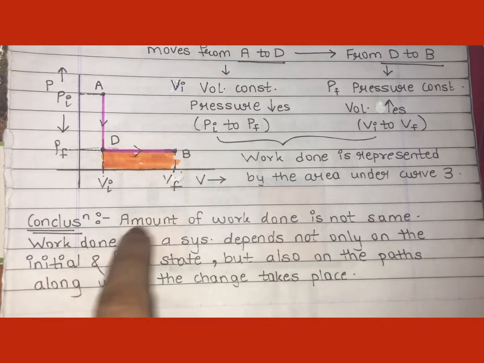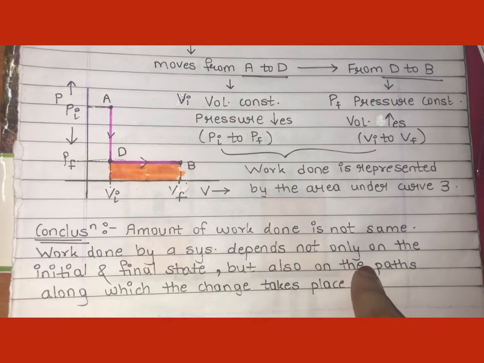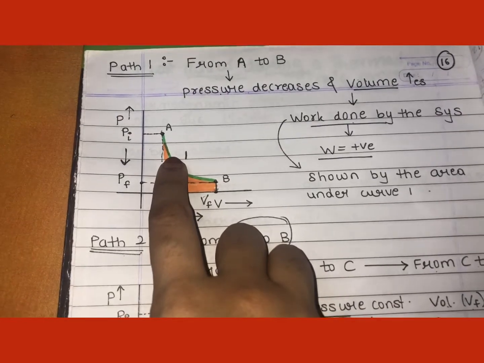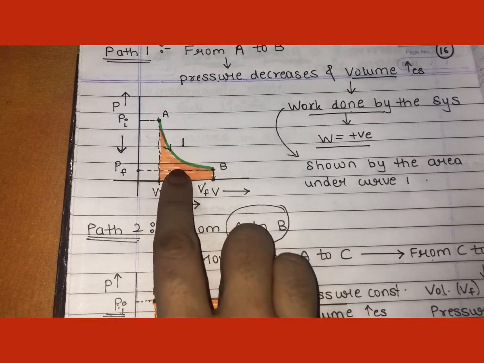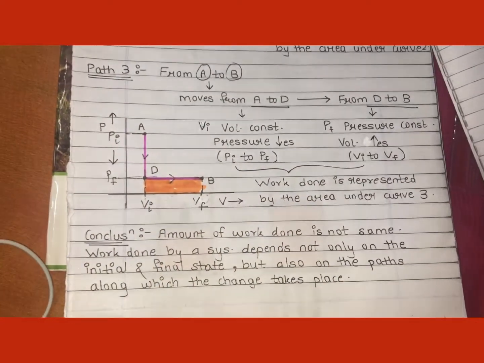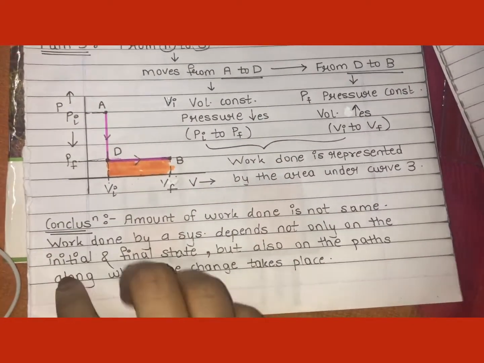It means work done depends on the path, right? See, here one path was followed, here another path is followed, here another path is followed. So work done depends on what? Work done depends on the paths and also on the initial state and the final state. Okay, so this was the conclusion about the paths.